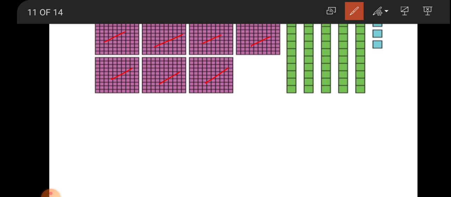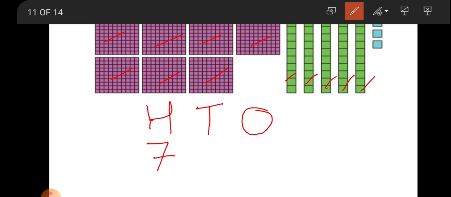100 boxes: 7. So write 7 in the 100 place. After 100 comes tens, and the last is the ones place. Now we have to write in the tens place. When we write in the tens place, we have to count columns. 1, 2, 3, 4, 5. How many columns? 5. So write 5 in the tens place.